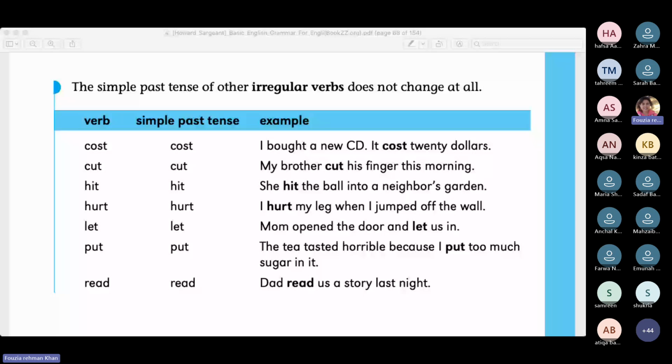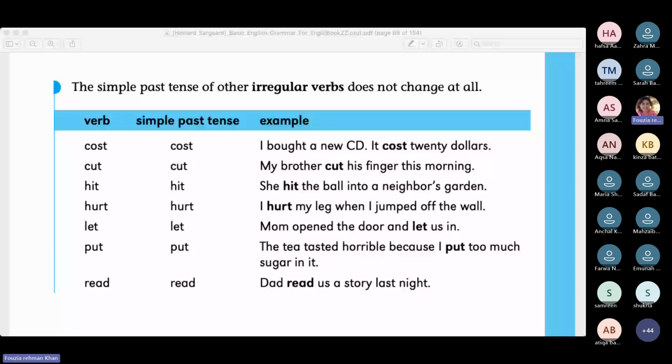So I put means the past tense. Dad read us a story last night. Who's answering this? Very simple, and then we are moving forward. What tells you in the last one that this is past? Last night. Yes, last night tells you that this is the past event. Very good. Well done, girls.